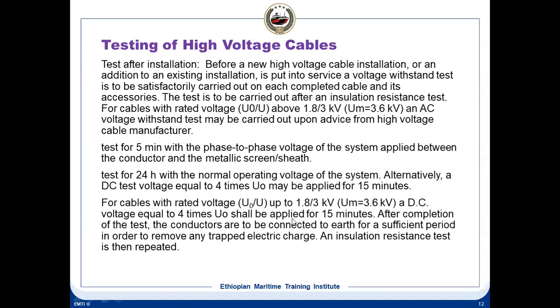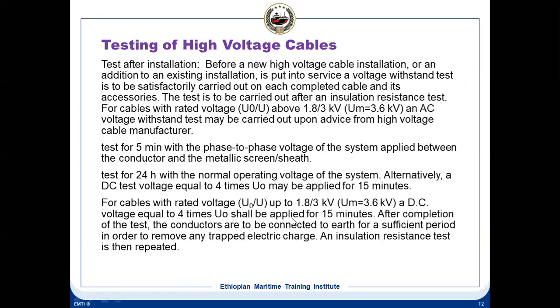So as I told you, if it is a new cable and you are applying a 1000 volt megger, minimum insulation has to be 100 mega ohms. If it is a new cable with a 10,000 volt megger, then it should be 1000 mega ohms. So this is for the cables. But for any rotating machineries, the minimum IR value is rated voltage divided by 1000 plus 1, or you can say kV plus 1.